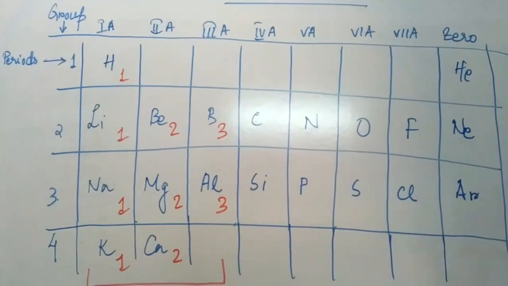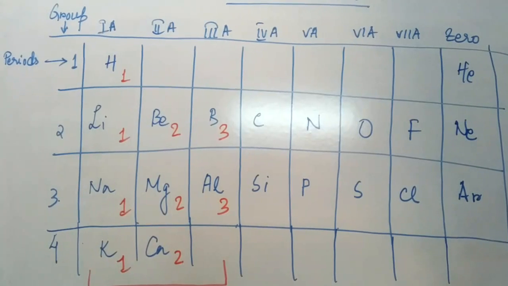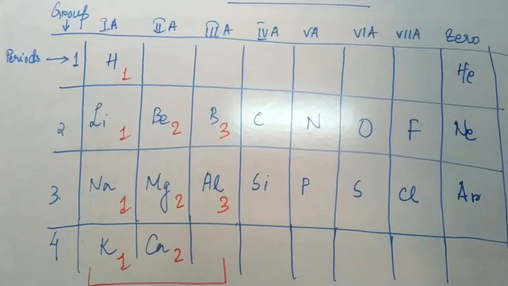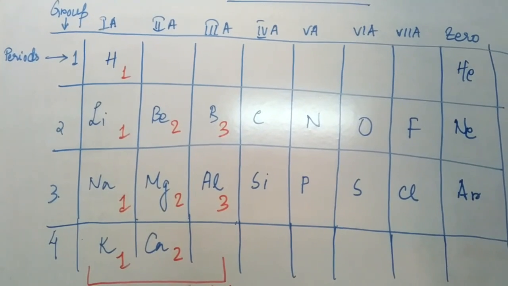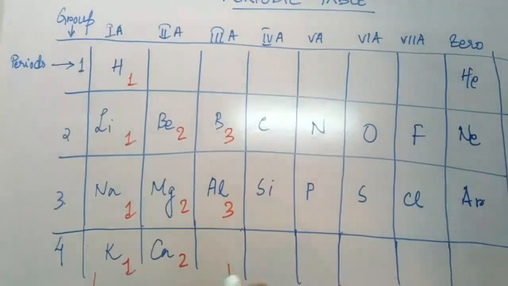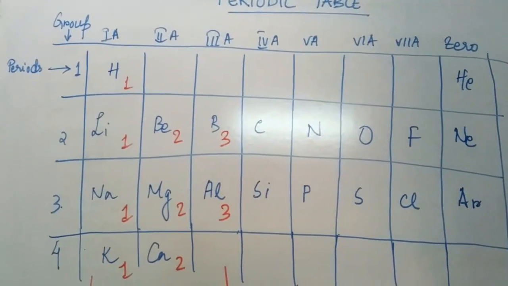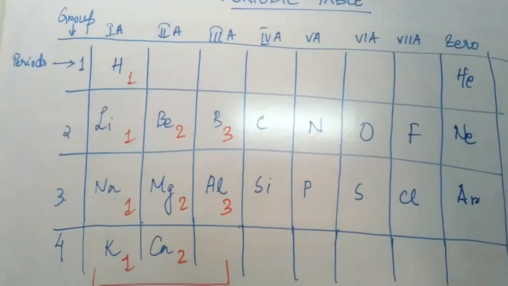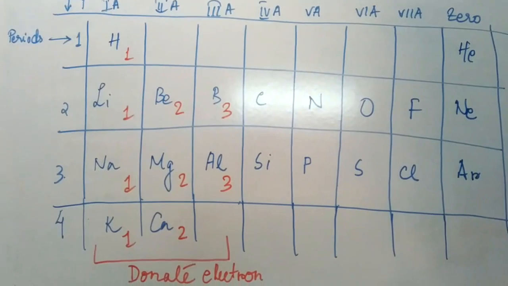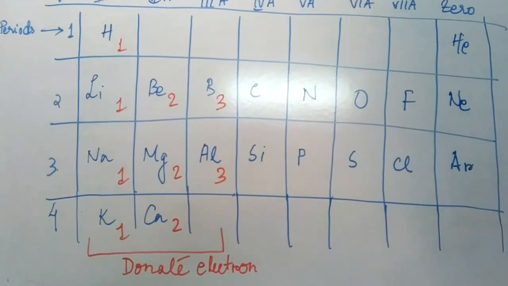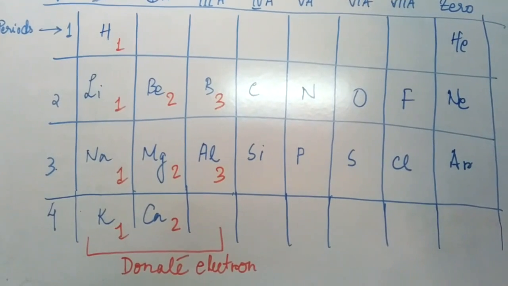Since they have 2 valence electrons in their last orbit, their valency is 2. And the third group, which has 3 electrons in its valence shell, will donate 3 electrons for attaining the stable state, for combining rather. Therefore their valency is 3.